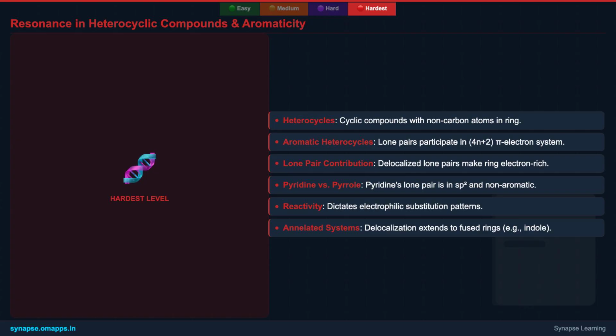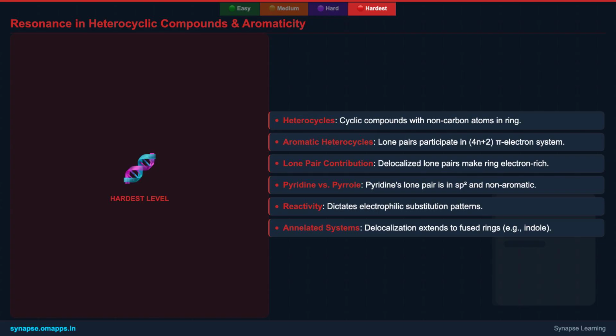In these aromatic heterocycles, a lone pair of electrons from the heteroatom participates in the ring's pi-electron system, contributing to a delocalized 4n+2 pi-electron count, satisfying Huckel's rule. This delocalization makes the ring electron-rich and influences its reactivity, often favoring electrophilic substitution.